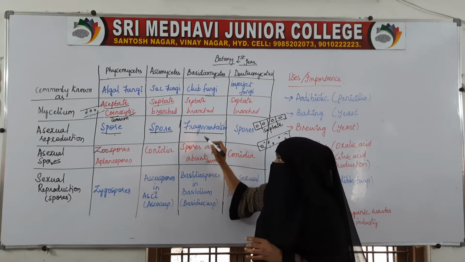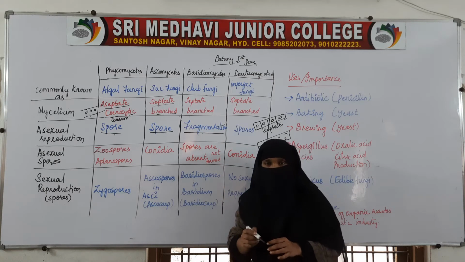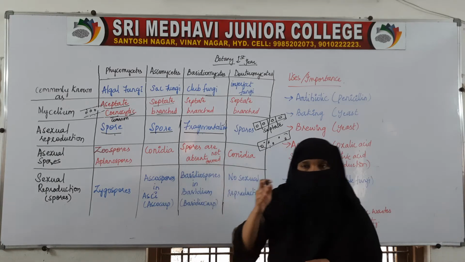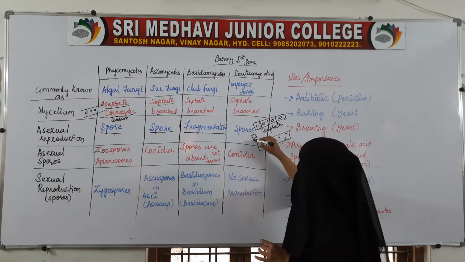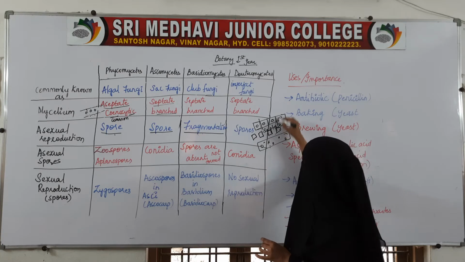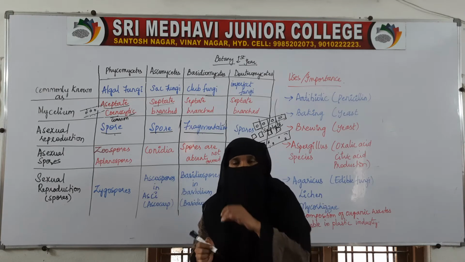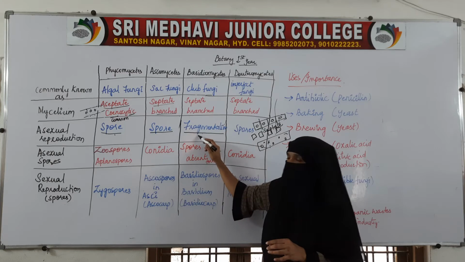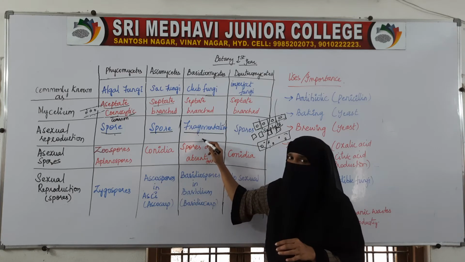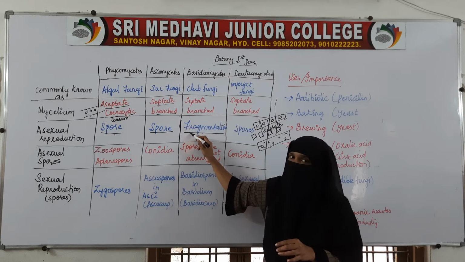Instead, they reproduce asexually by fragmentation. That is, the hyphae will be divided into small fragments, and each fragment will grow into an individual fungus. That is, in Basidiomycetes, asexual spores are not formed. Asexual reproduction is by fragmentation.